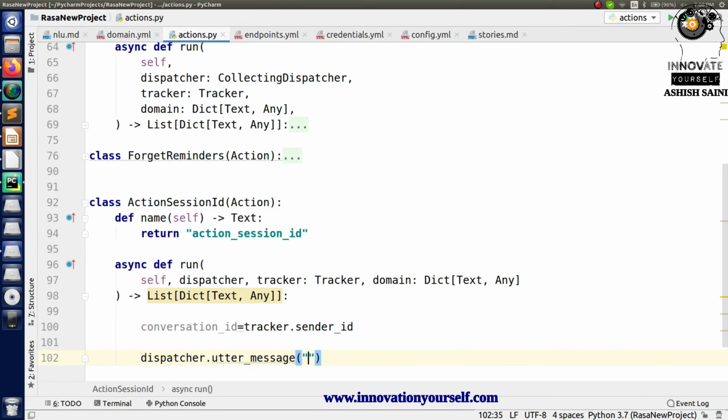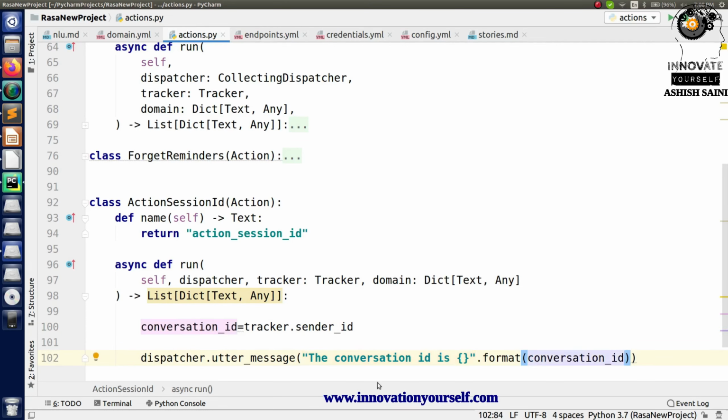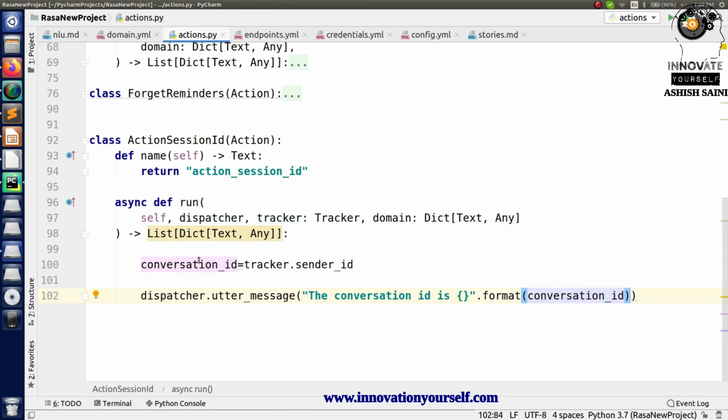Let's say the conversation ID is whatever is the value, just mention it here, and that is conversation ID. Just write it like this. In this way, whatever is the conversation ID will be displayed to you on the front end part.